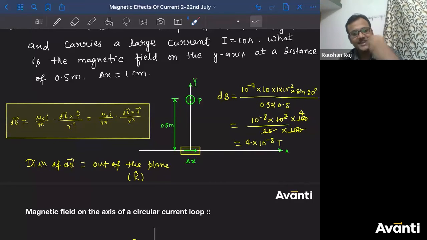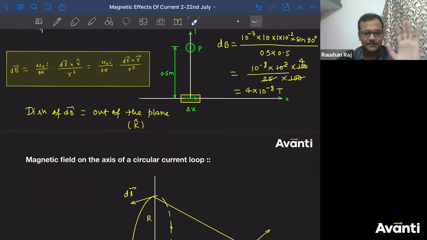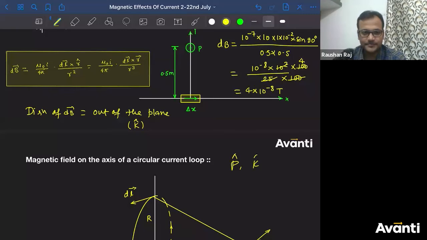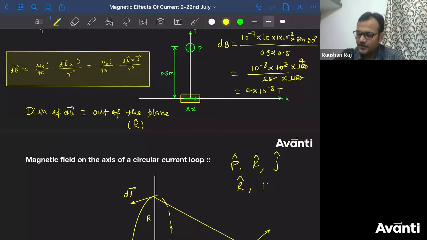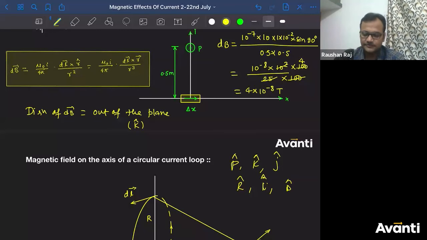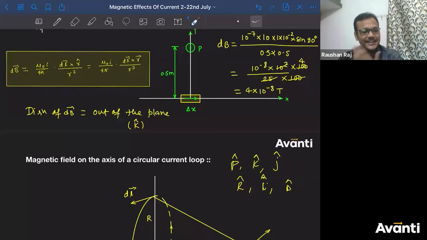What is the magnitude of any A cap, B cap, C cap, D cap, G cap? Whatever. If you have any cap, put a cap on anything. Take any cap: F cap, K cap, J cap, R cap, anything. Take all letters, small I cap, B cap. What are the magnitudes of all these caps? 1, 2. It is one. Because they are unit vectors. That is why we define them as unit vectors. The magnitude of unit vectors is one.